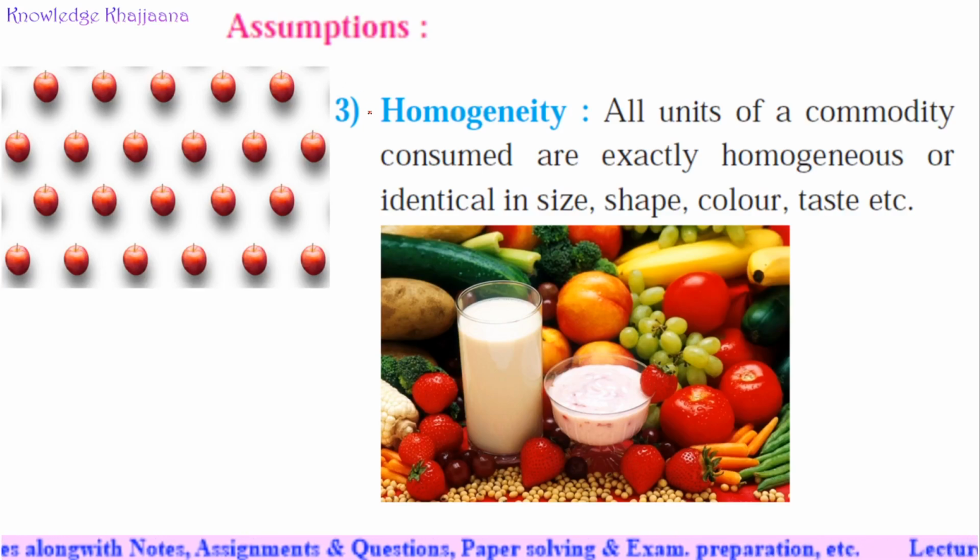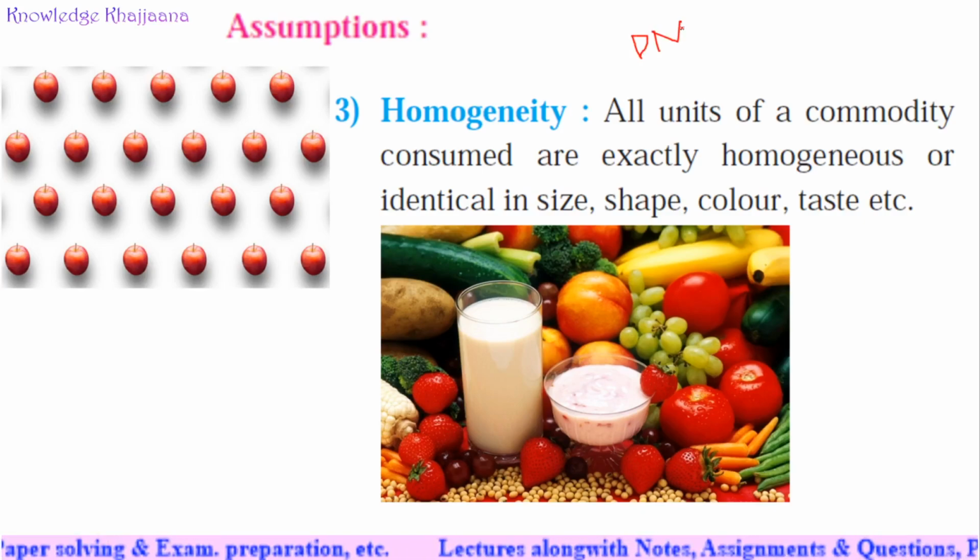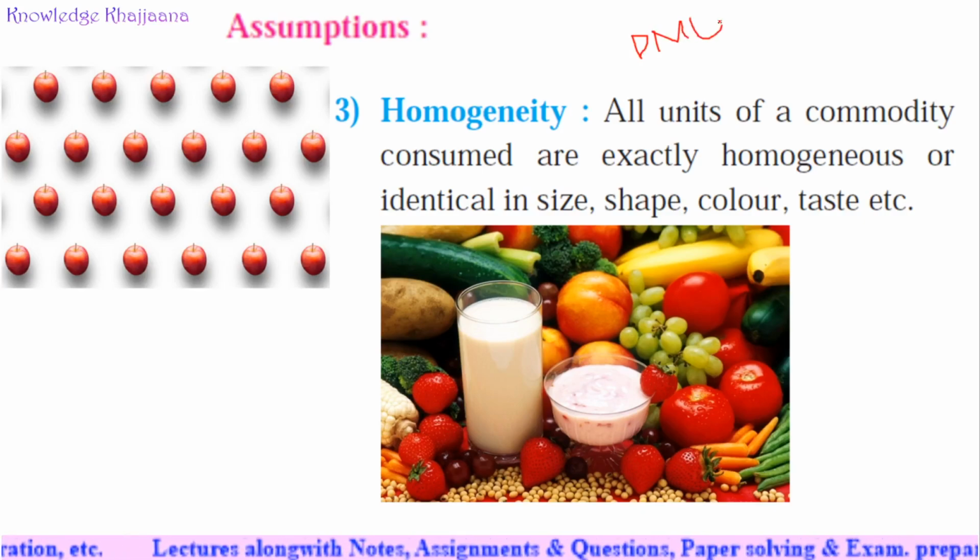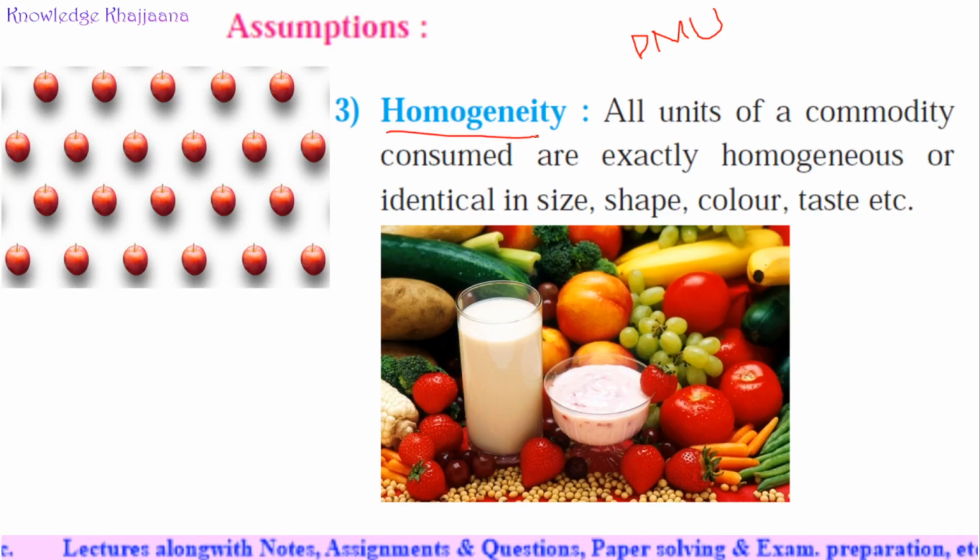Next assumption is homogeneity. What is meant by homogeneity? See, when you are learning diminishing marginal utility, which example did we take? That was of a glass of water, right? So I took only the example of a glass of water. I didn't say that after having the first glass of water I had a glass of milk, and after the second glass of milk I had a third glass of juice. No, it is not applicable for this. It is applicable only for homogeneous units.